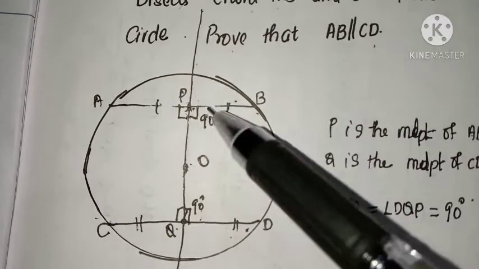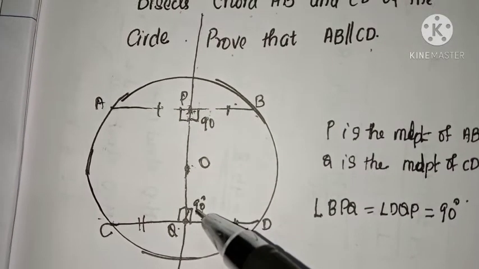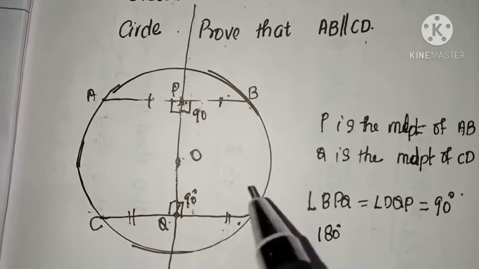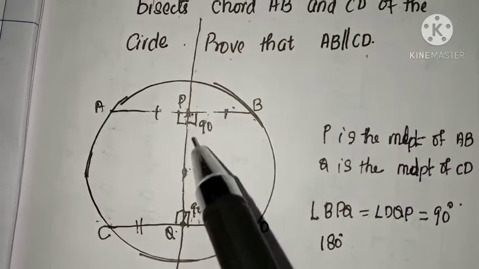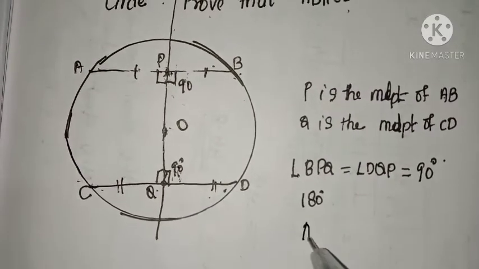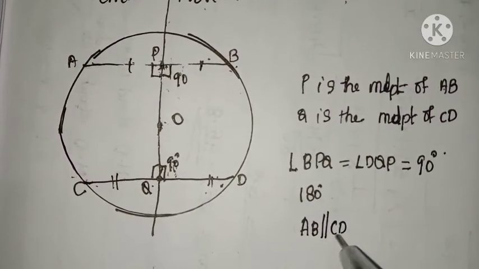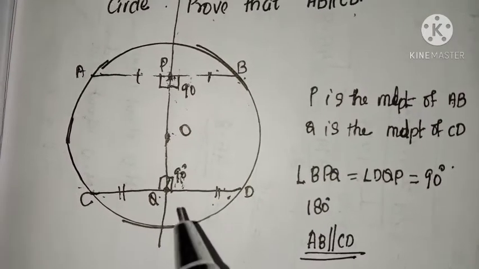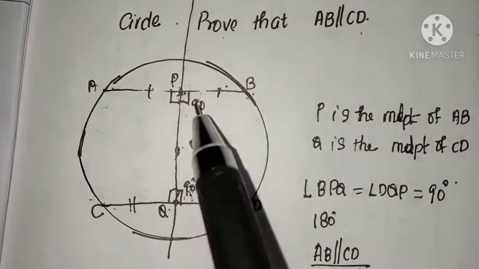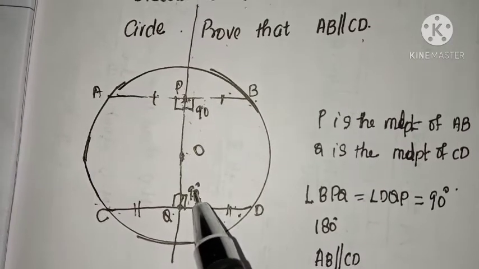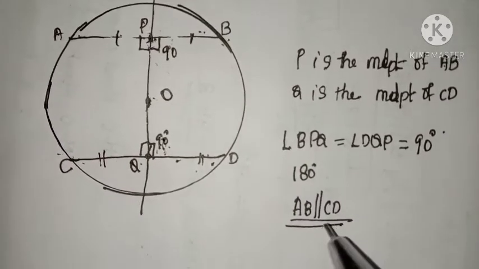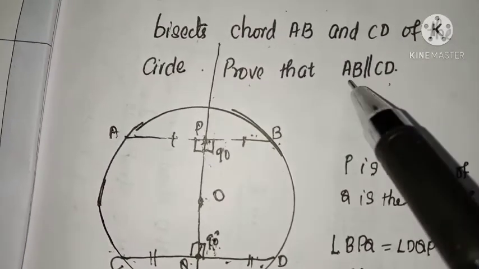These two angles lie on the same side of the transversal and their sum is equal to 180 degrees. So the sum of these two angles is 180 degrees, which implies the lines AB and CD are parallel to each other, because angles on the same side of the transversal are supplementary. It is possible only if the lines are parallel. Therefore, the chords AB and CD are parallel. Okay, that's our required proof.